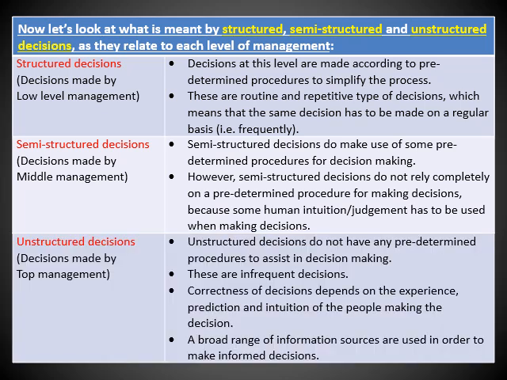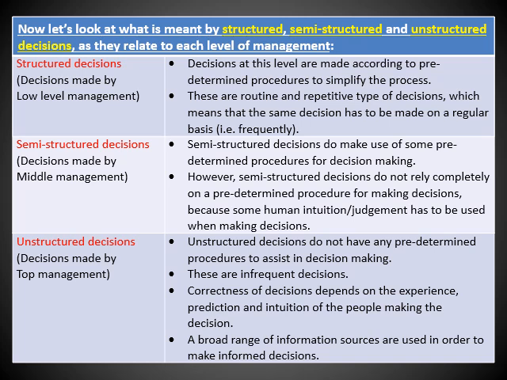Okay, unstructured decisions. These are decisions that are made at top level of management. They are unstructured decisions and do not have any predetermined procedures to assist in decision making. So there's not like a list of procedures that you work through when you make decisions at top level management. That's why it's called unstructured. Okay, these are infrequent types of decisions, but they are very important decisions because they are crucial decisions that steer the company in the direction that it's supposed to go in.